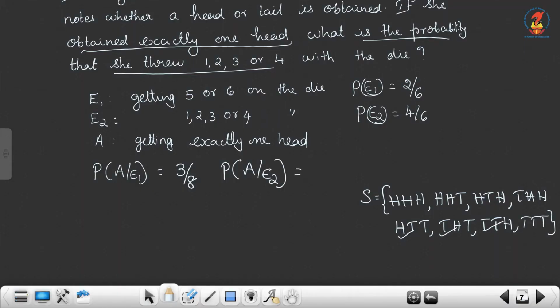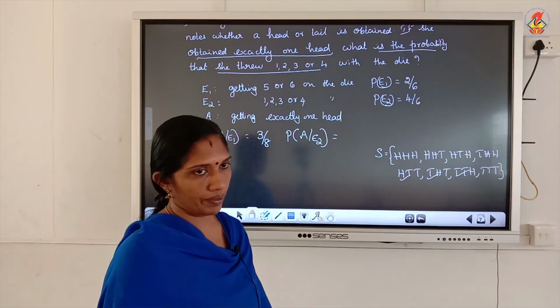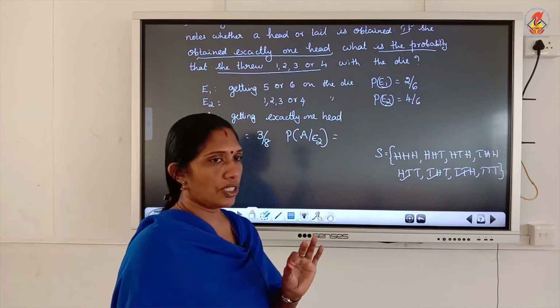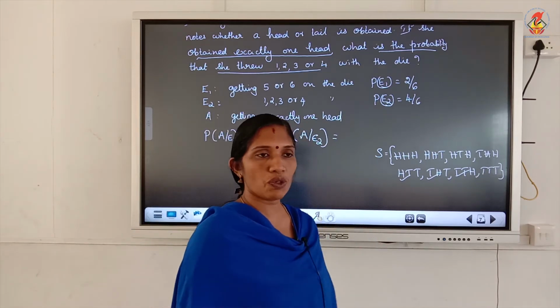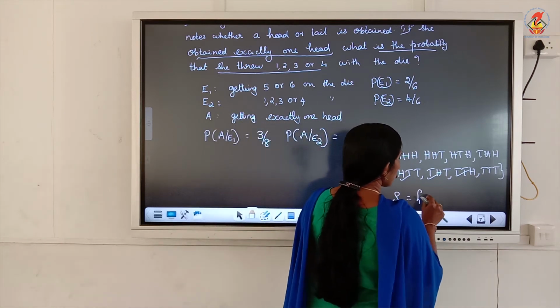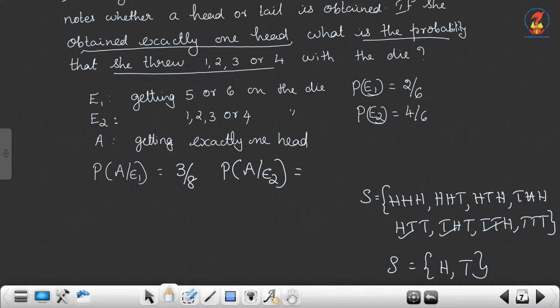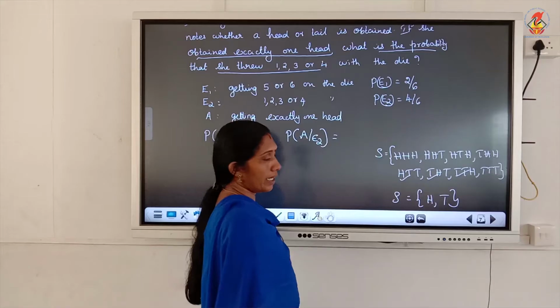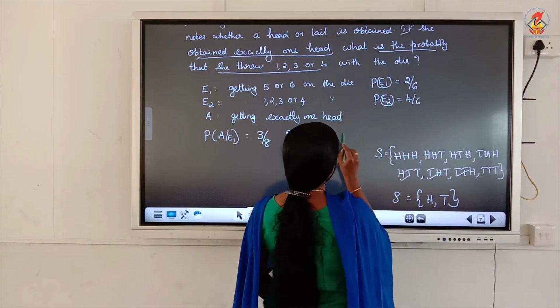So, E2 happened first. E2 means girl obtained 1, 2, 3 or 4 on the die. Then what did she do? She throws a coin once only. So, for a coin once, sample space is H comma T. Then in this case, what is the probability of getting exactly one head? Only one out of 2.